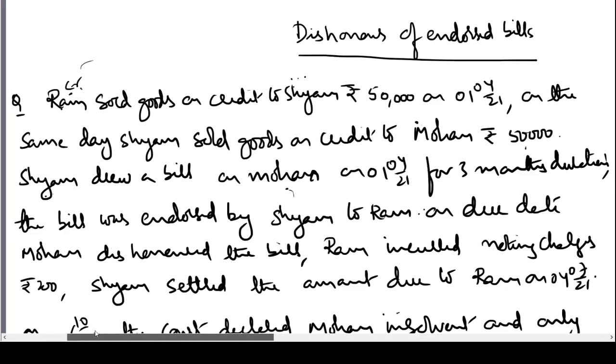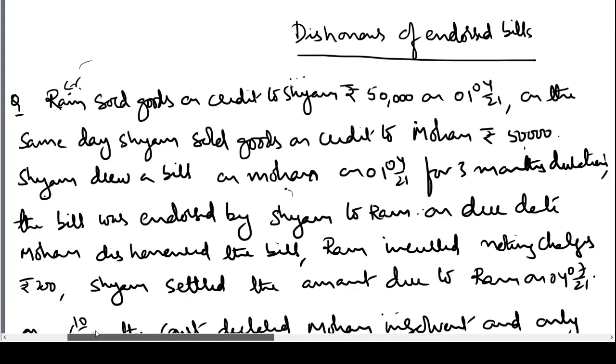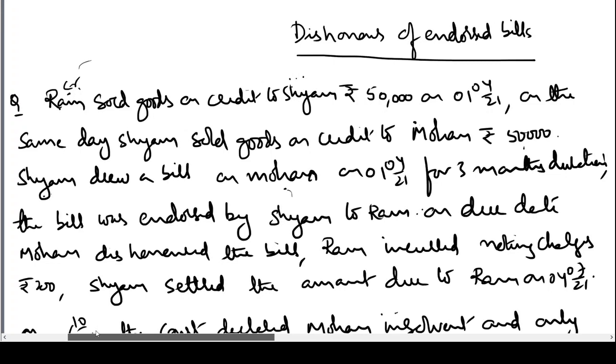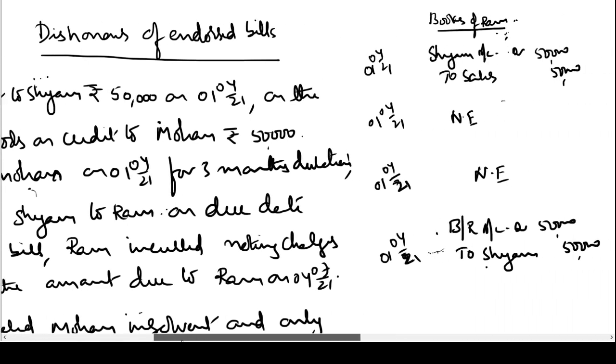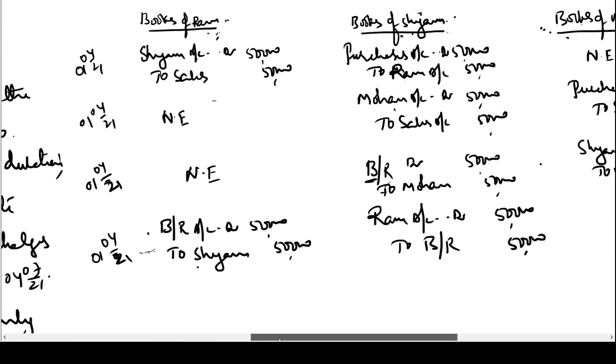On the due date, Mohan dishonored the bill. Ram incurred noting charges of rupees 200. Shyam settled the amount due to Ram on 4th July 21. Okay, so what is happening? On the due date, Mohan dishonored the bill. Mohan is not able to make the payment. Ram incurred noting charges of rupees 200. Now what is the entry in the books of Ram?